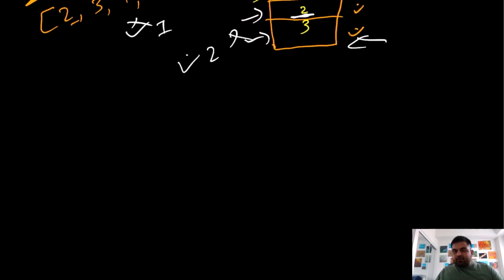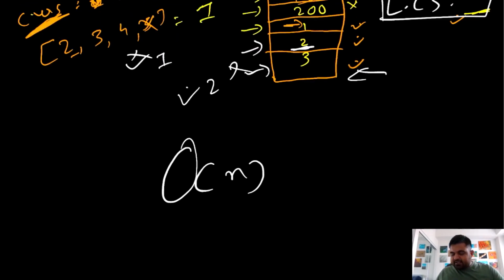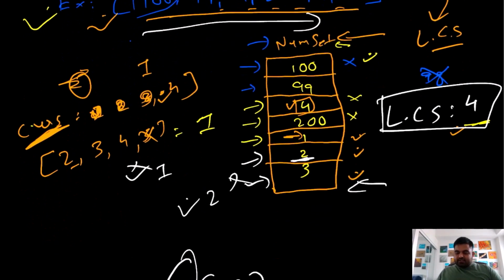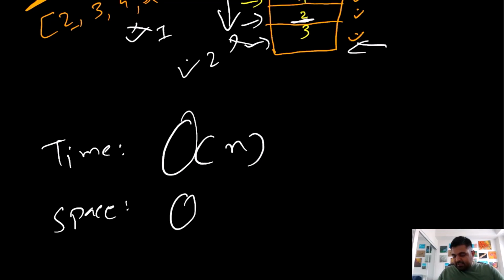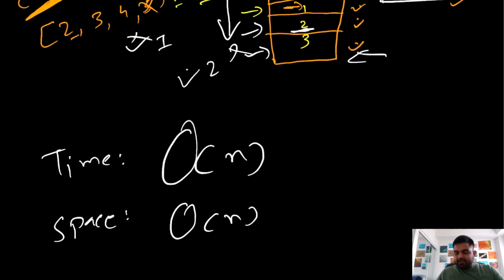Now if we calculate the time complexity, it would actually be big O of n in this case, because we are only iterating over the entire input just once through this hash set. So this is a very efficient time complexity. And the space complexity is also big O of n, because we will have to create this additional numerical set, and we are going to store n elements in memory for that.